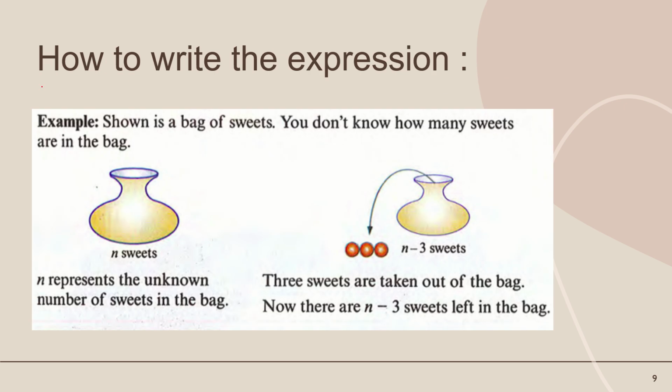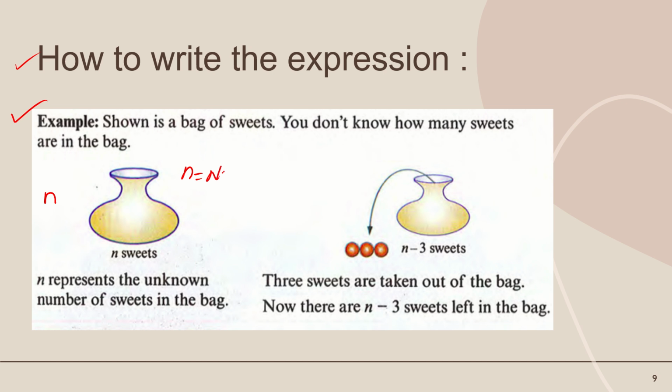Now the main thing is how we can write an algebraic expression. I will explain how to write an expression with an example. Here is a bag of sweets. We don't know how many sweets are in the bag. Suppose there are n, where n means the number of sweets.